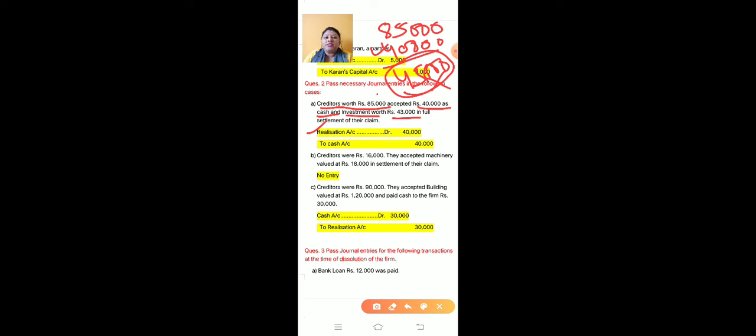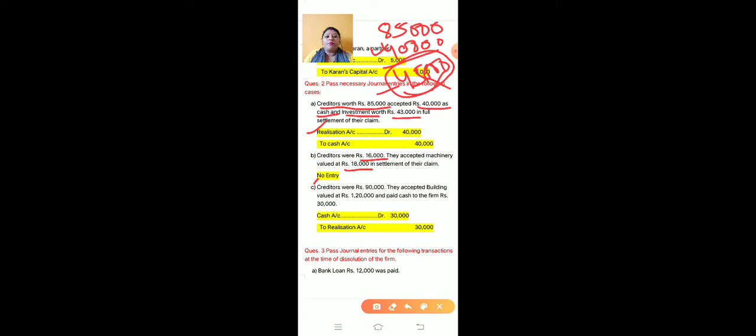So for the balance amount of 45,000 we do not need to pass a journal entry, because the asset is settled and the liability will be settled. In a similar way, the next is a creditor worth rupees 16,000. They accepted machinery valued at rupees 18,000 in settlement of their claim. So here no need to pass any entry. There is no entry because the creditor of 16,000 is settled by accepting the machinery of rupees 18,000.